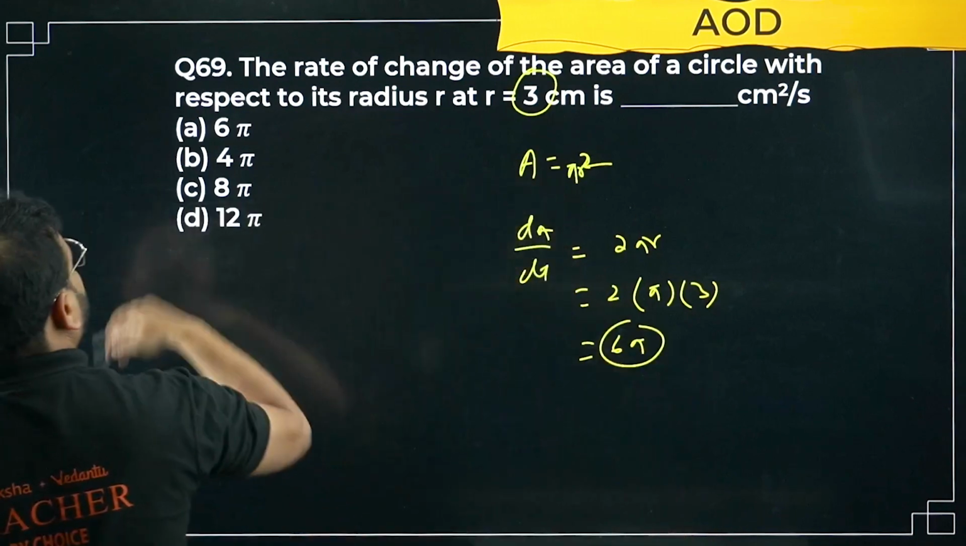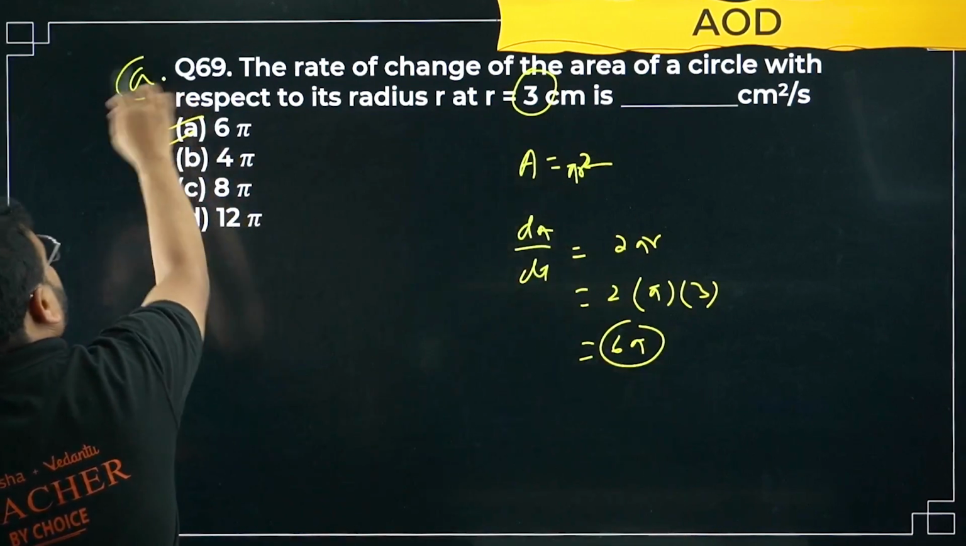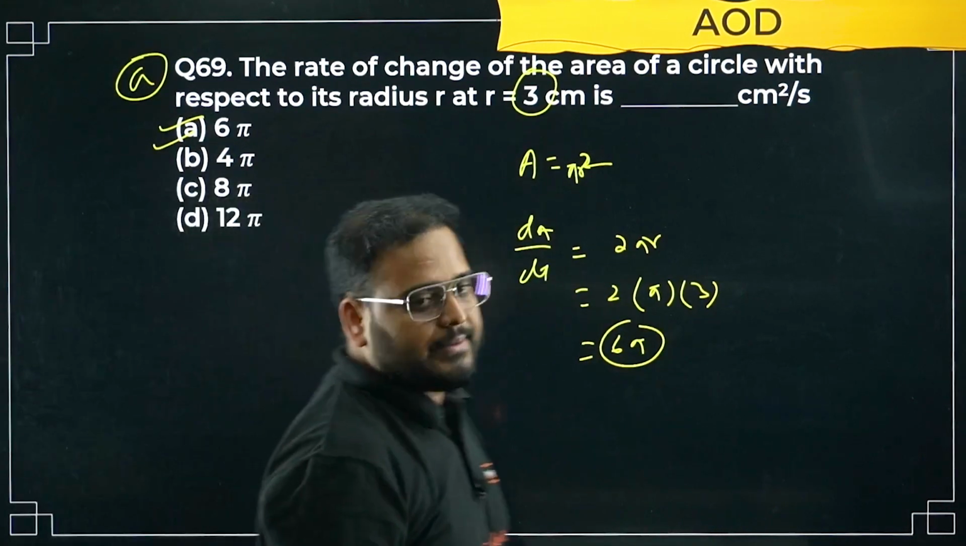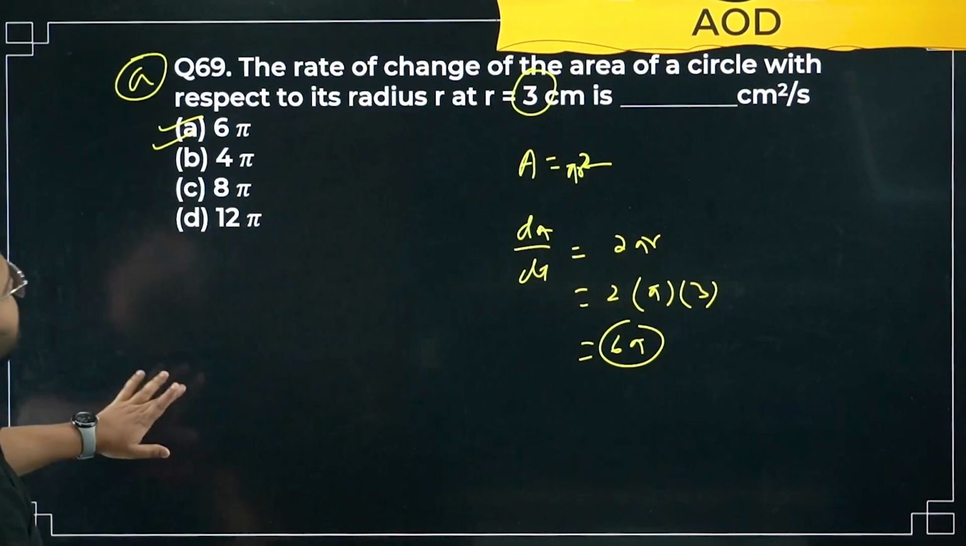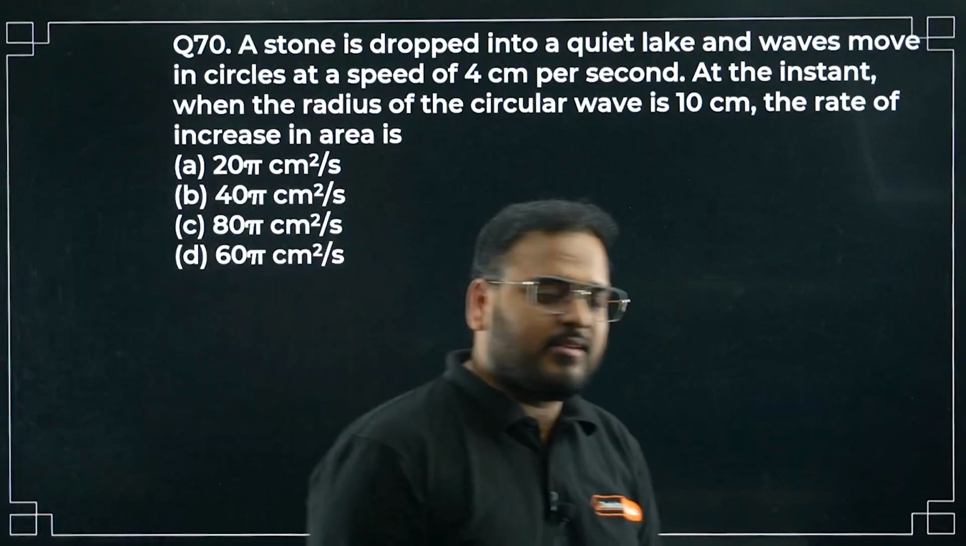Answer is, sir, 6 pi, option number A. Please check. Let me know if you're getting a different answer. Okay, please let me know. 69 is done. 70th we'll solve now.